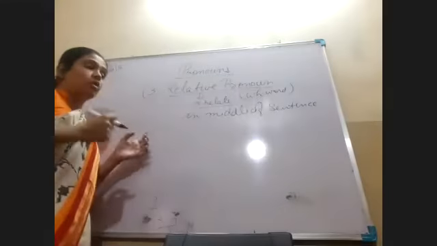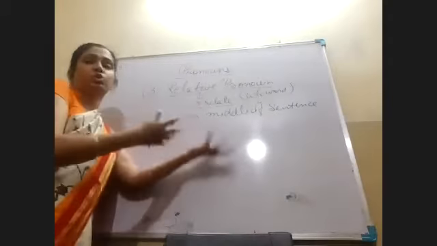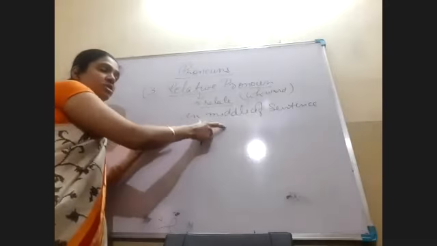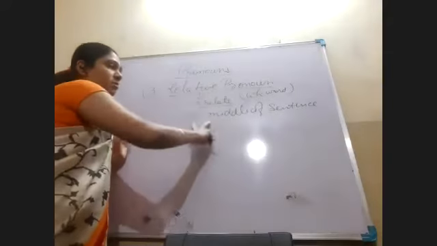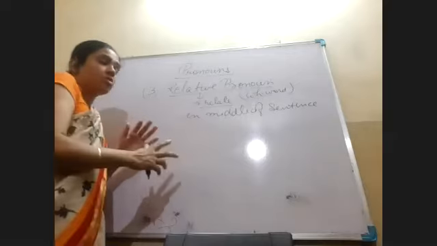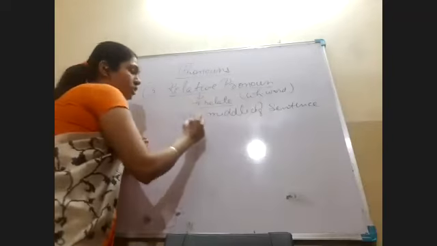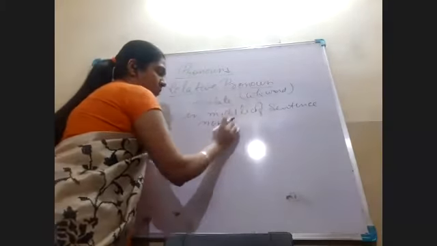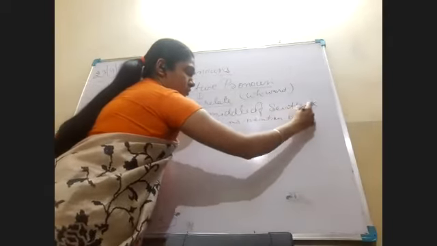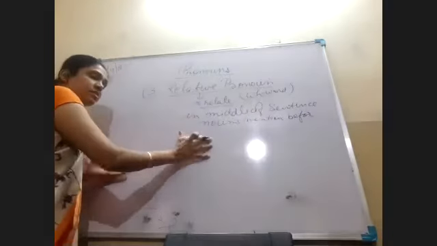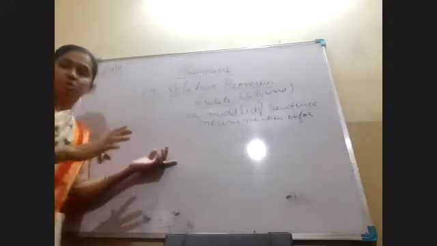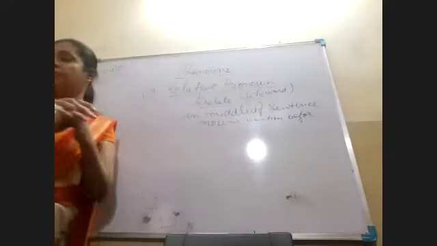In interrogative pronoun, what do we use? We use these WH words at the beginning. What are you doing? Where are you going? All these, when used in the beginning to ask a question, become interrogative. But when they are used in the middle of the sentence to relate, they are known as relative pronoun. Now, whom do they relate? They relate to the nouns mentioned before. In the beginning of a sentence, there is always a noun to whom they relate, and they are always used somewhere in the middle of the sentence.